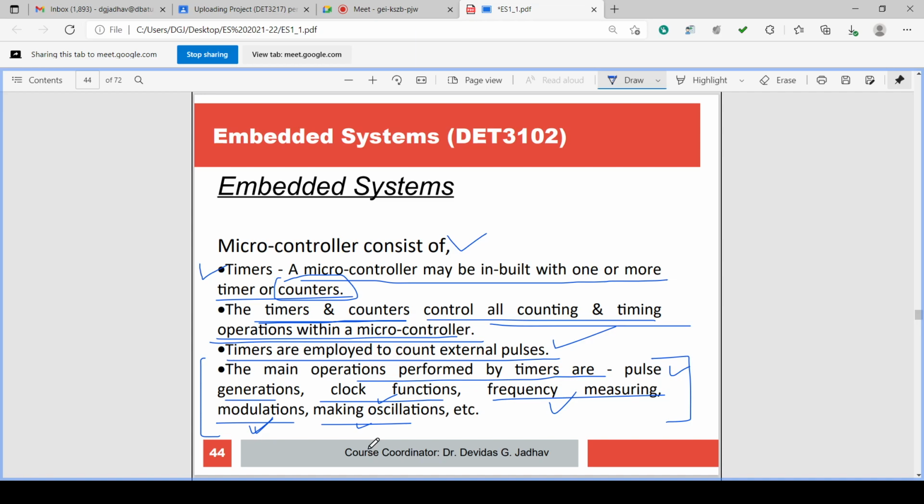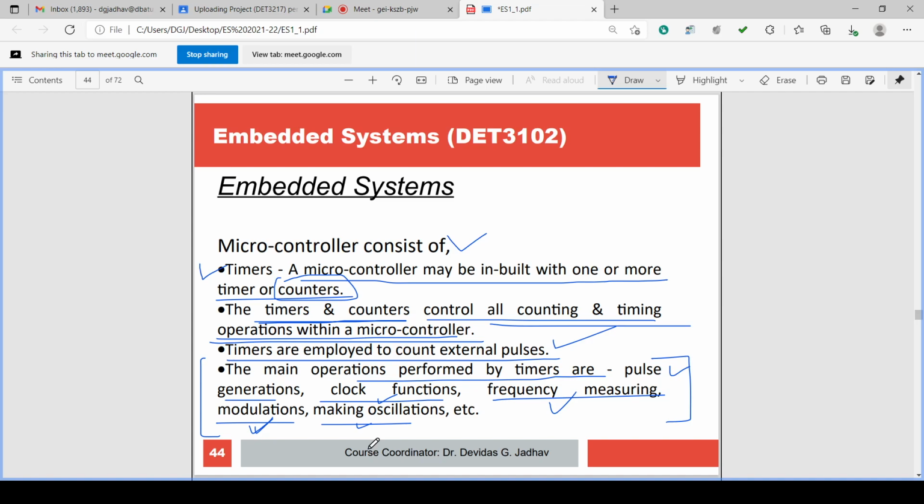You can change the frequency, or you can change the amplitude with a constant frequency, because the timer or counter can be used as a frequency generator. Suppose you want a continuous 1 kilohertz; you can generate it within the timer and counter.